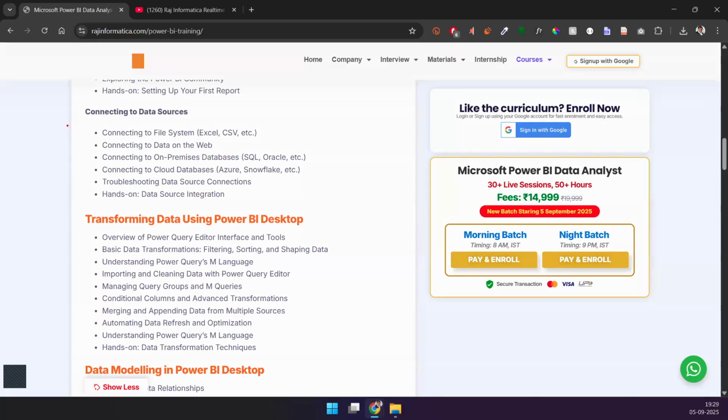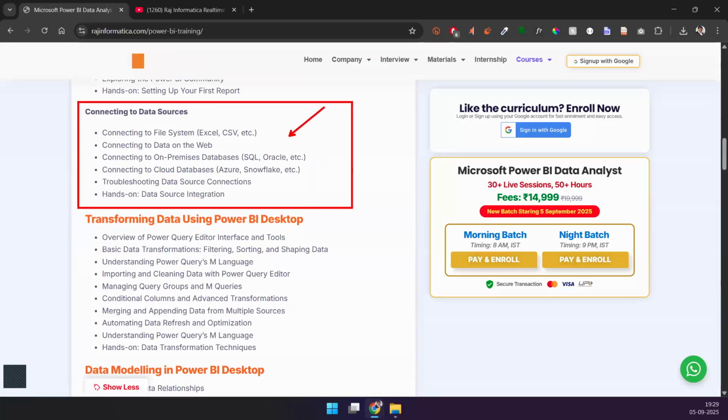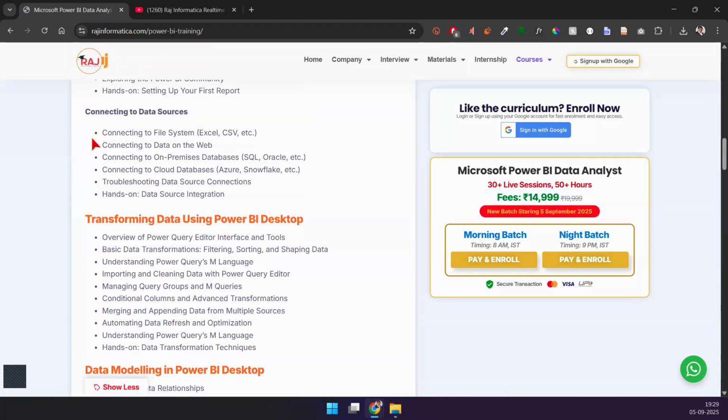So for that, we'll be connecting to a lot of different data sources. That's where we start off, and we connect to a variety of different data sources, and then we understand how to bring this data into Power BI. Okay.